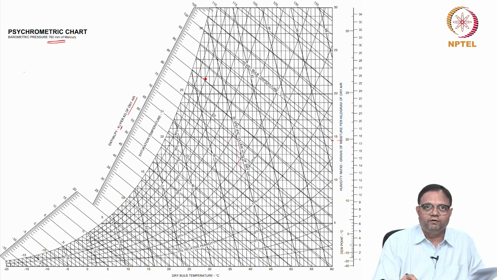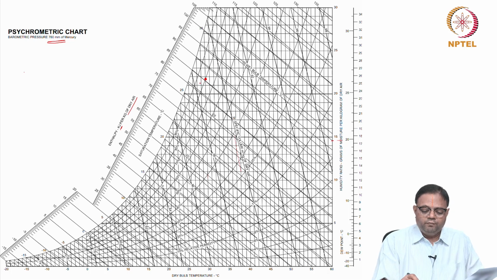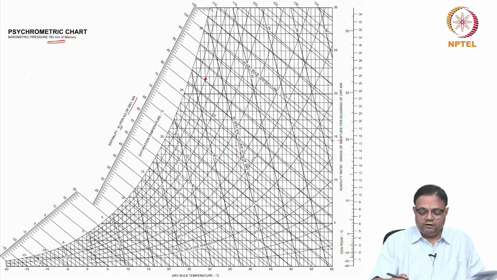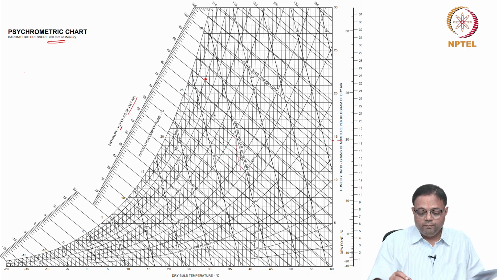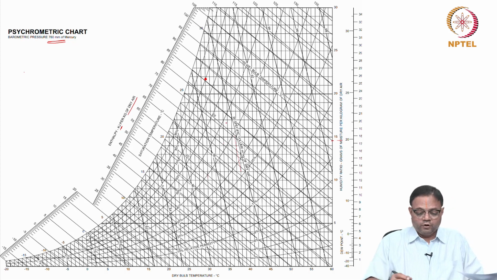Okay. Mass is density into volume. Volume is 50 meter cube, given. So it is about 0.88 and 0.9, average of these two. Or you can also interpolate carefully if you want and get the value. So let us approximately take it as 0.89, that is the specific volume. Mass can be calculated by volume divided by the specific volume, that is 50 meter cube by 0.89. In that way we can find the mass. So once you fix the state, I can find any other values also.